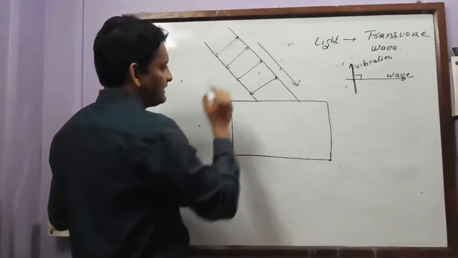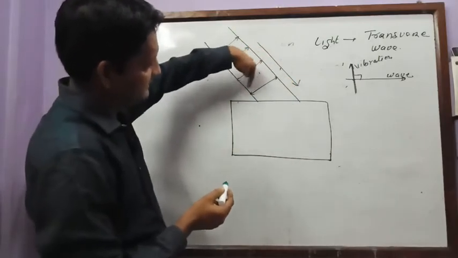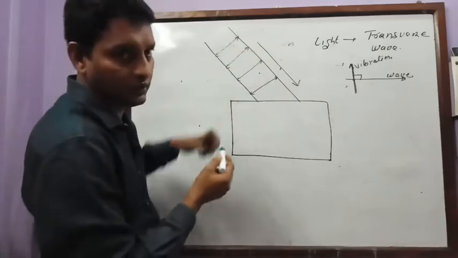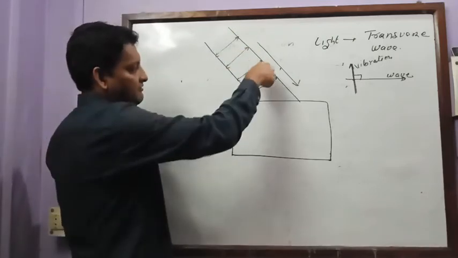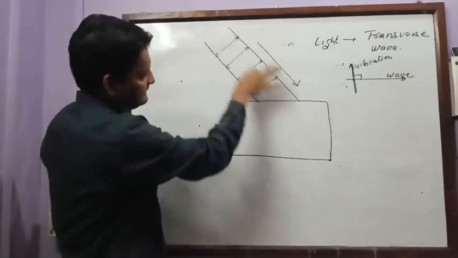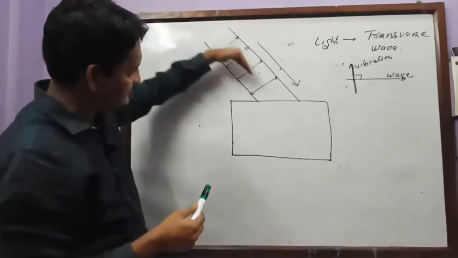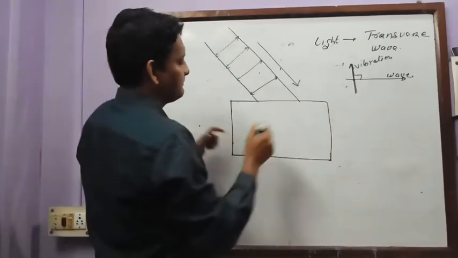Is it clear? Now if you see here, this is the direction of propagation of light. Yani light travels in this direction. So what could be the direction of vibration of particles? The vibration of particles will be like this, up and down. Am I right? So see carefully, my dear student. The vibration of particles, or you can call that this is the wave, and this is the direction of propagation. यानी light इस दिशा पे चलता है. Okay, let me take separately.